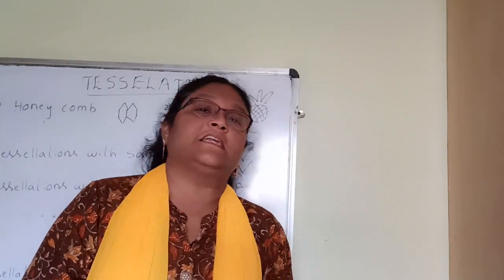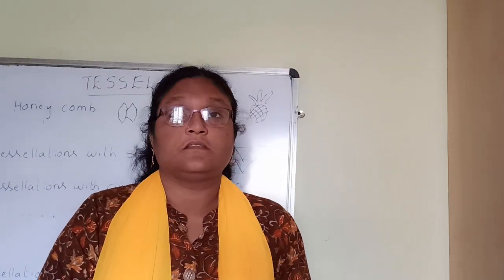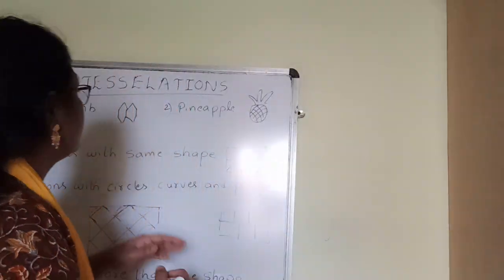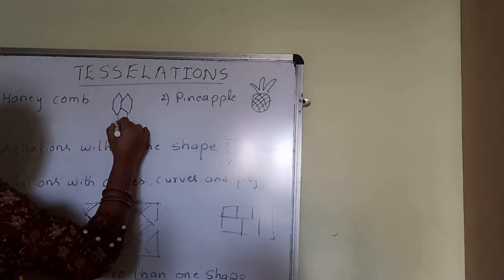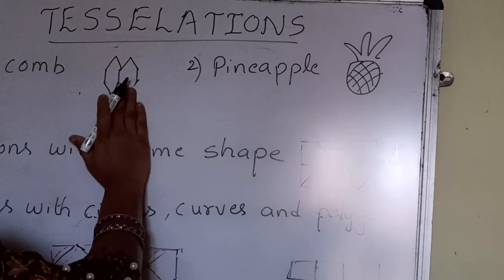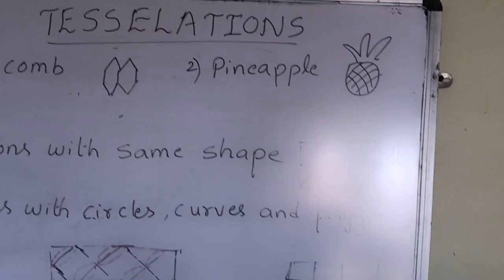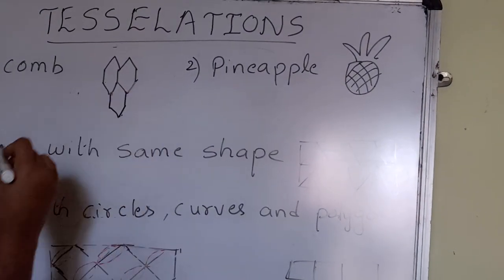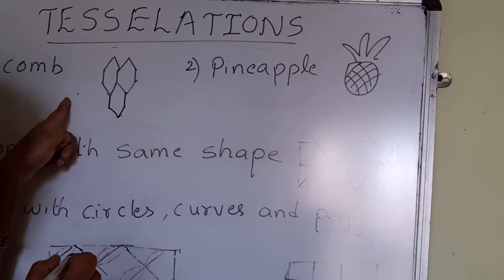It will extend in all directions. So where can you find tessellations in nature? Have you ever observed the honeycomb? The honeycomb will look like this. So these two I drew. If I extend, then I can see one more honeycomb, isn't it? So with these two I can make more. There is no gap, and this is a best example of tessellation or tiling.